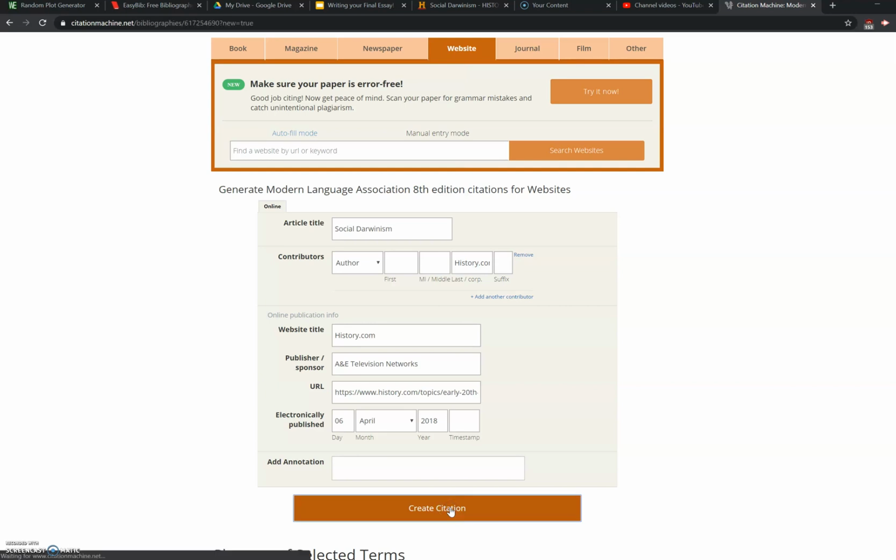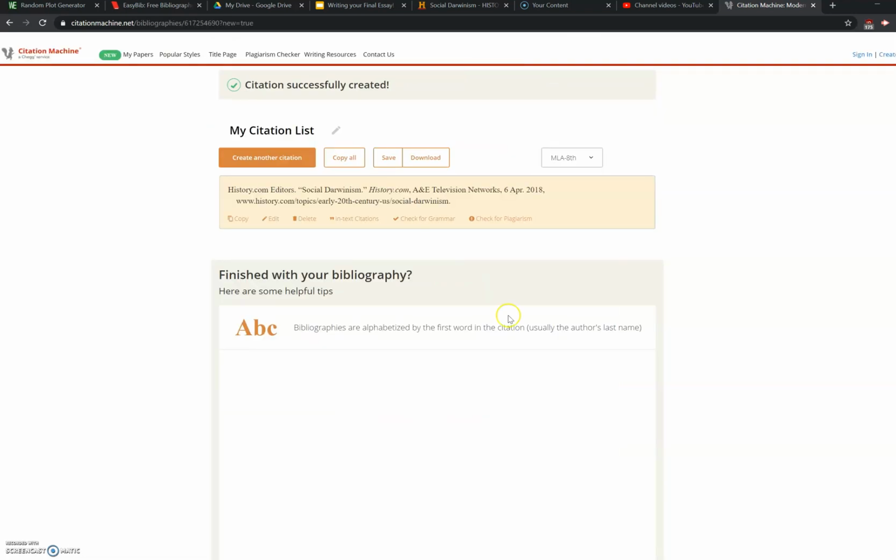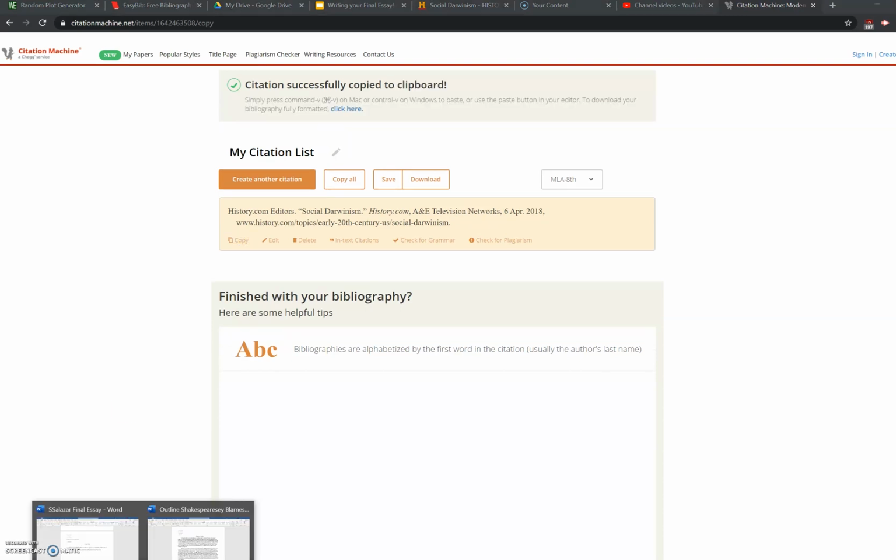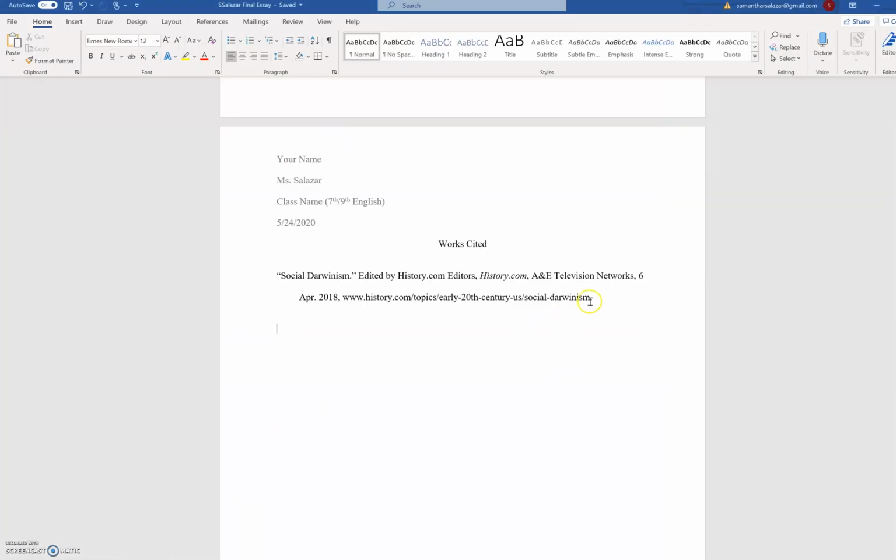I'm going to create citation, and then we will copy this, and it's the same thing. Go over to your document, paste it. What's cool is this one's already double spaced for you.